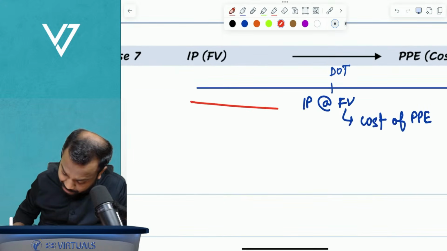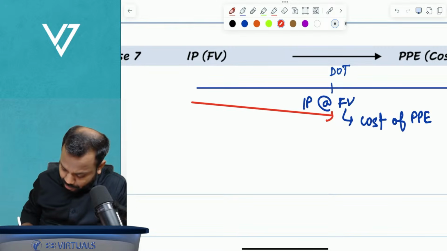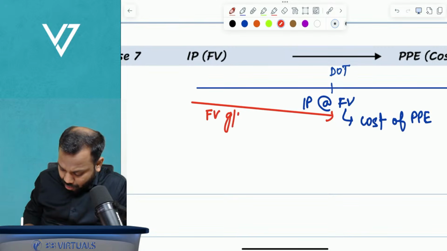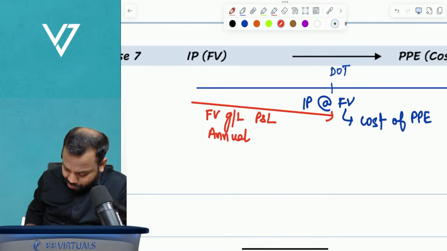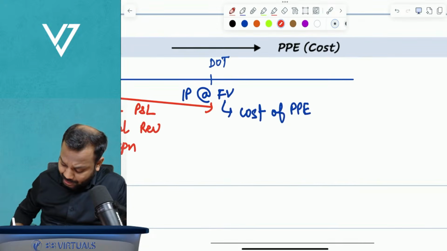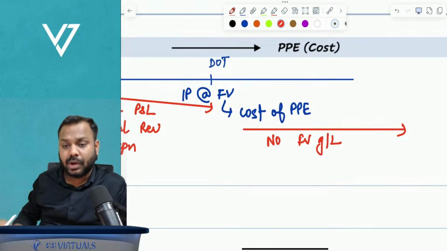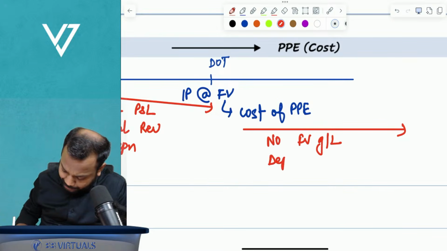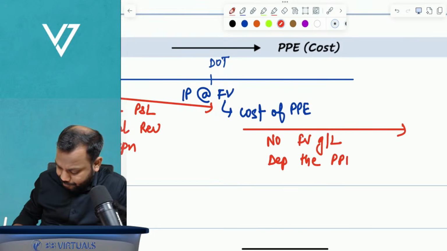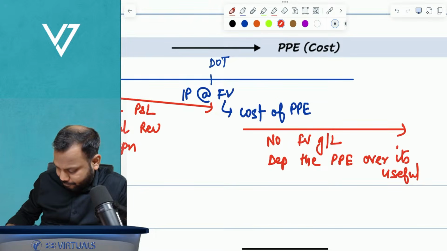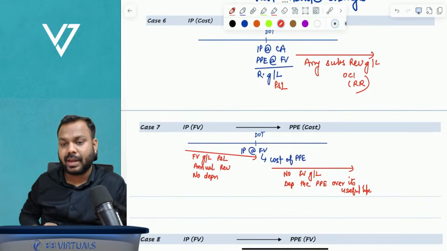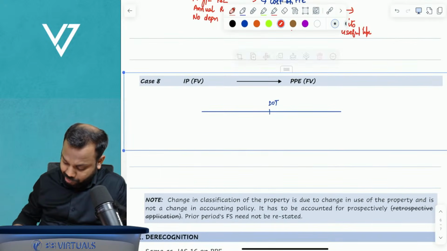Further, please understand, till date of transfer, any fair value gain or loss will be recognized in P and L. We did annual revaluation and we didn't charge any depreciation, but subsequently no fair value gain or loss. Further, we will depreciate the PPE over its useful life. Clear, everyone?